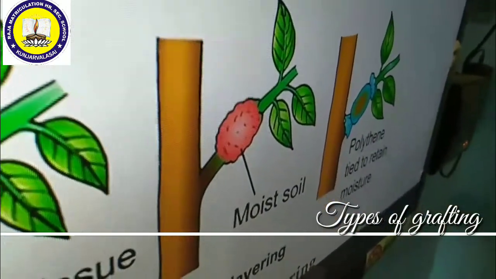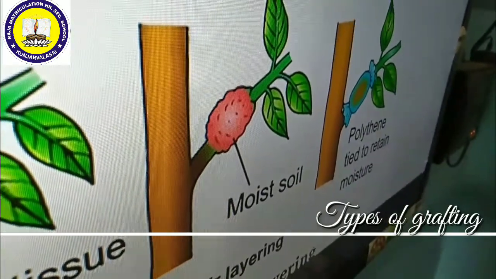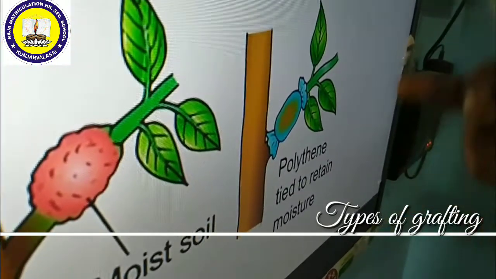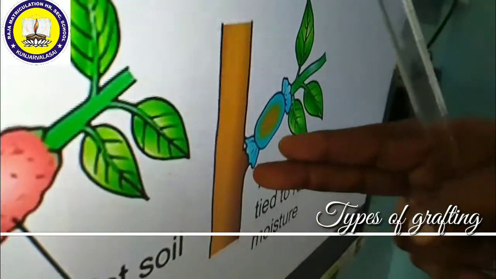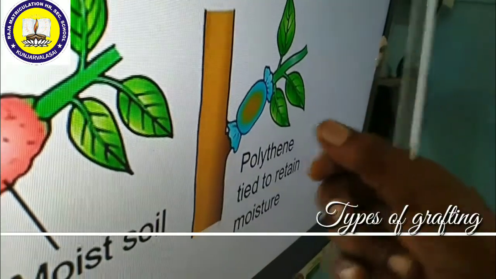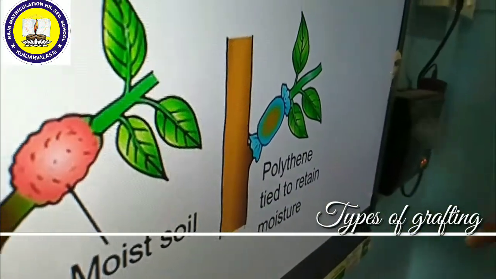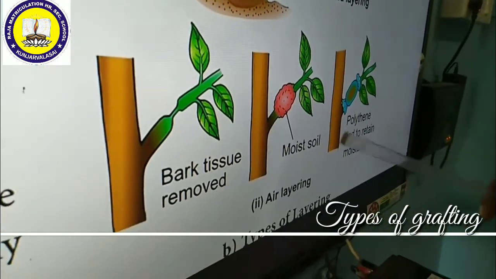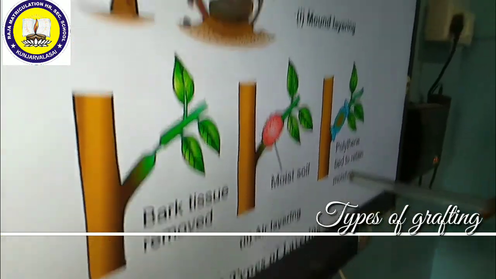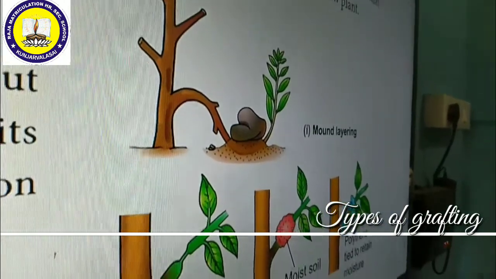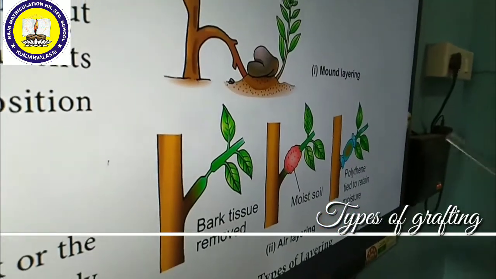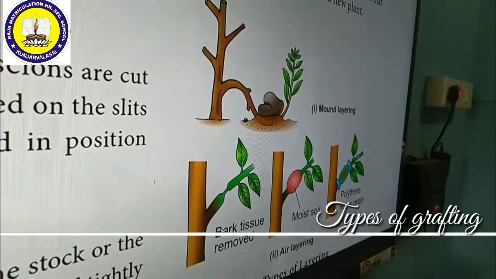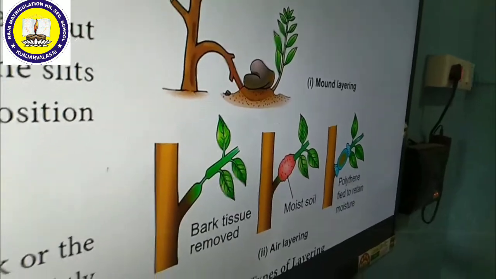So leave it for some days. Within 2 to 4 months, roots may arise in the plant itself. After formation of roots, we can detach the branches. Each and every one will develop into a new plant. Such a type of layering is called air layering. So layering is of two kinds: mound layering and air layering. So these are the three artificial methods of vegetative reproduction. What are they? Cutting, grafting and layering. So today this is enough.